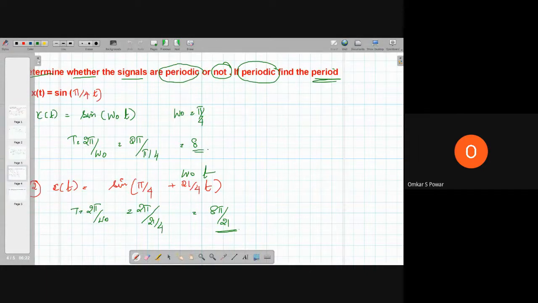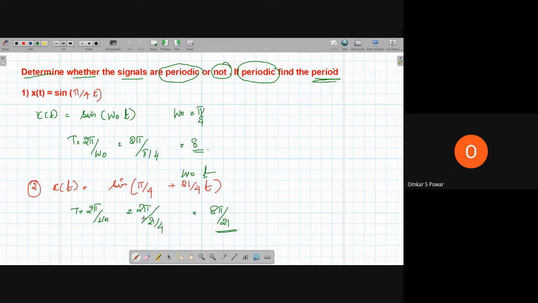Now we will solve some more problems. If x of t is equal to cos²(5t), whenever they give it in terms of some formula like this, you have to simplify. What is cos²θ? It is (1 + cos 2θ)/2.